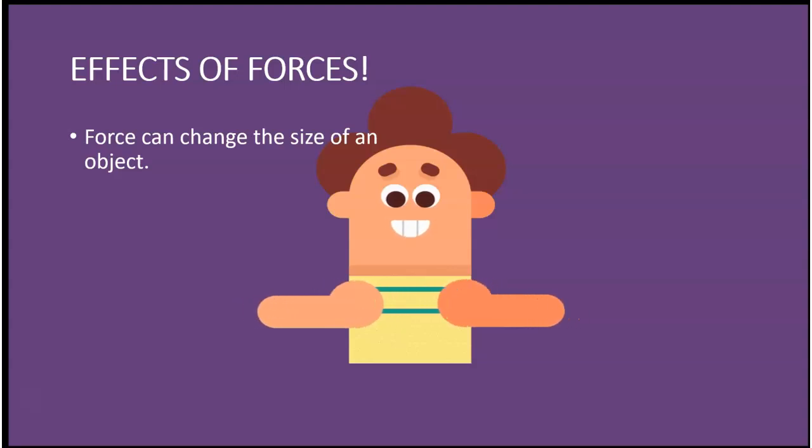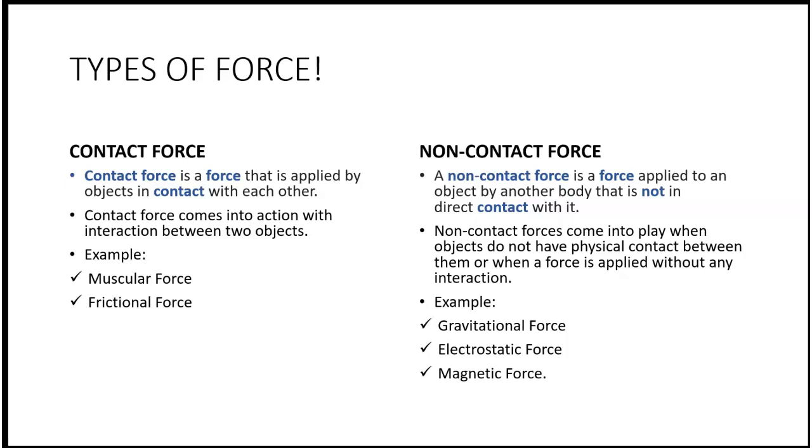Force can change the size of an object. A rubber band, when stretched, changes its size. So stretching a rubber band is a way of applying a force on it, and hence the size of the rubber band changes. So these were a few effects of force. Now let us see what are the types of force.